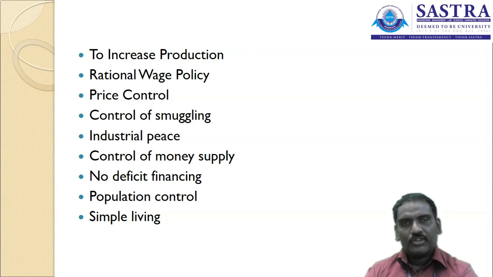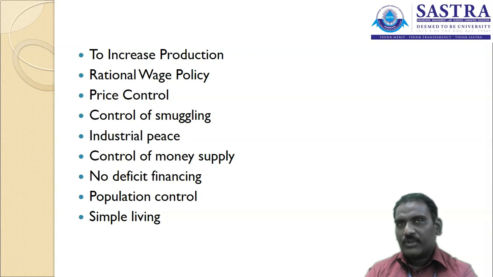The population is under control. If the population is under control, it means it's going to reduce the overall level of production required, as well as reduce the inflation. If there are more people, more products are required. If the manufacturing organization is not able to produce the product, we are not able to sell the product in the market, and we are going to buy at a higher price for the product.